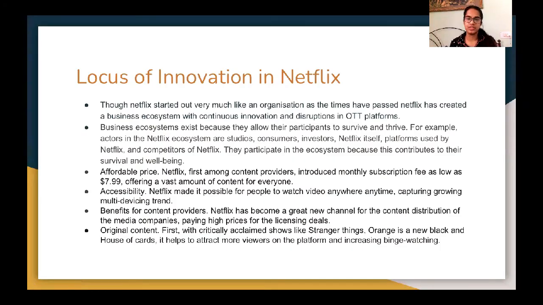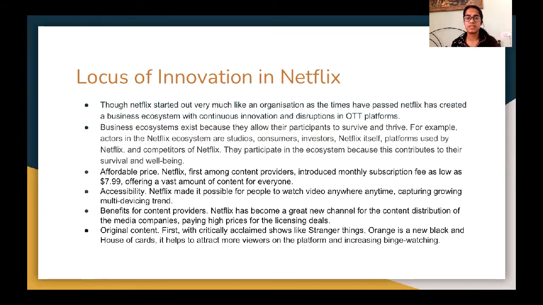Locus of innovation in Netflix. Though Netflix started out very much like an organization, a single organization with a product innovation that was rapidly scaling up, as time has passed it has edged more towards a business ecosystem, with continuous innovation and disruption in OTT platforms.